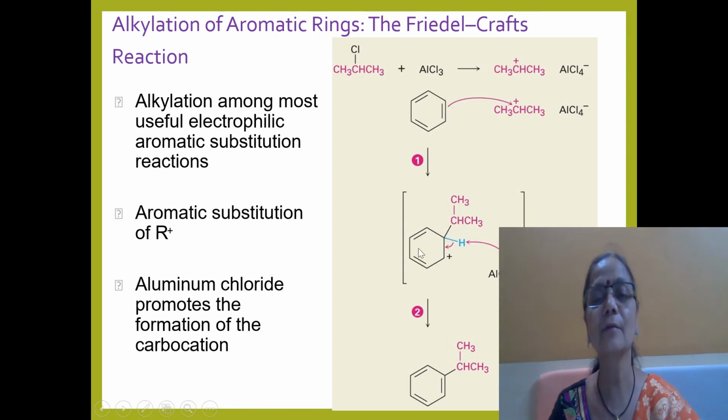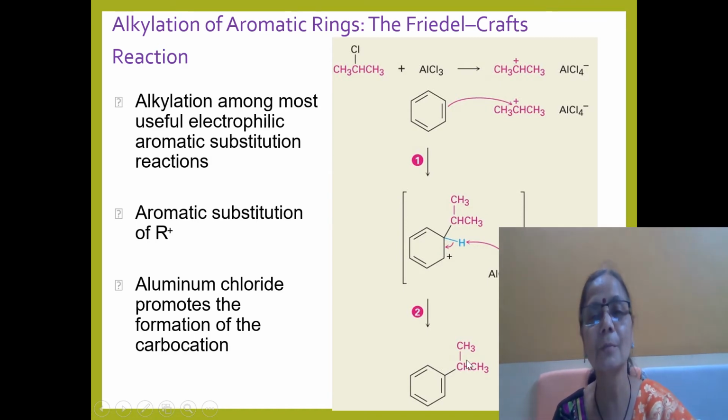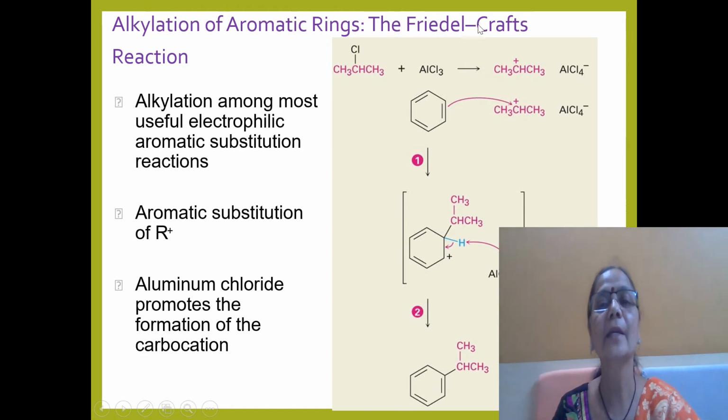It first reacts, forms a carbocation, and then aromatization takes place. As AlCl4 negative is present, it will abstract the proton, and in the overall reaction, the alkyl group gets introduced on the benzene ring. This R group, that is the alkyl group, is introduced on the benzene ring, therefore it is called alkylation. The scientists Friedel and Crafts developed this method by using anhydrous AlCl3 as a catalyst, therefore the reaction takes place very fast.